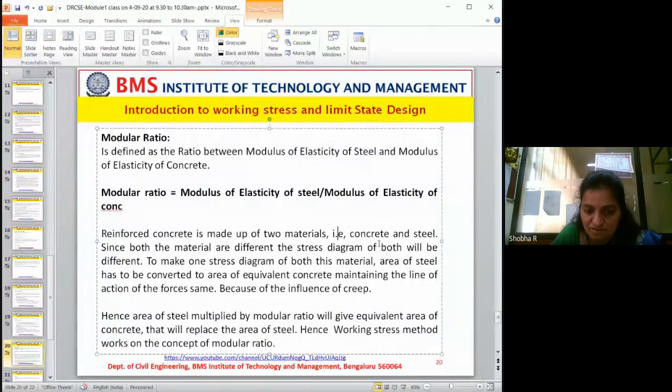So what they do in this is take a factor called the modular ratio and multiply it with steel to make the steel area and concrete area the same. If they make steel area and concrete area the same, the investment will go up like anything. Correct? I'll tell you how.